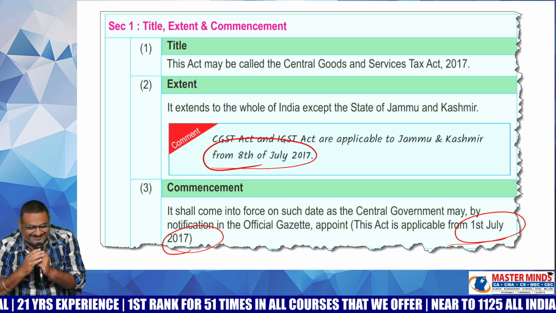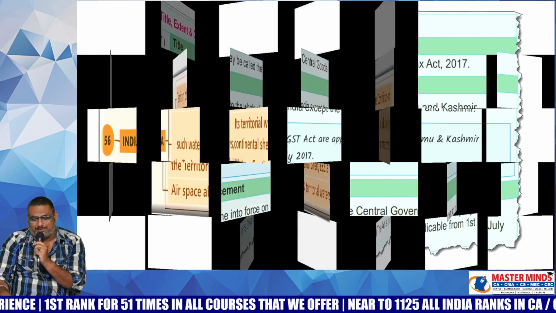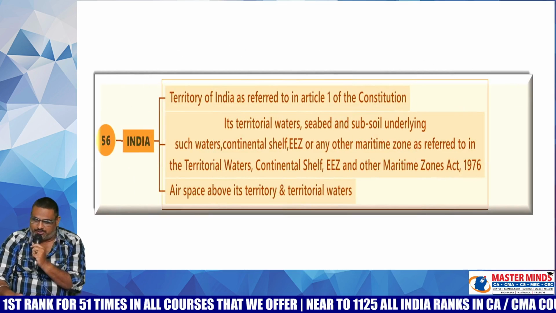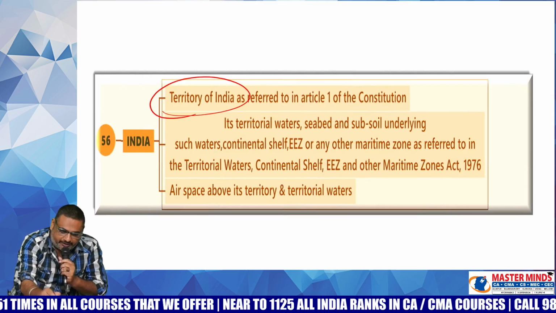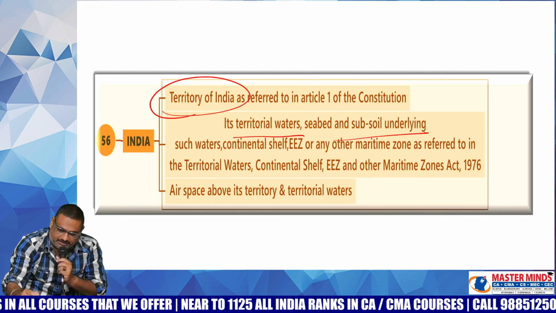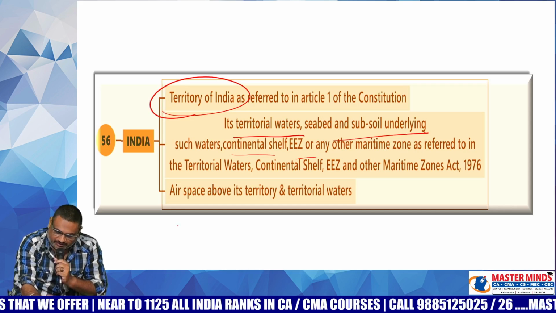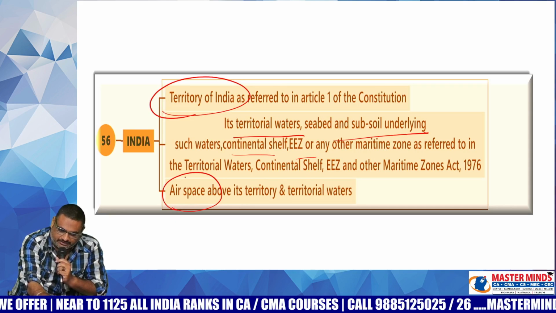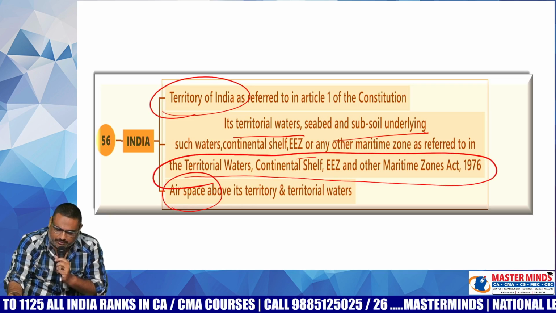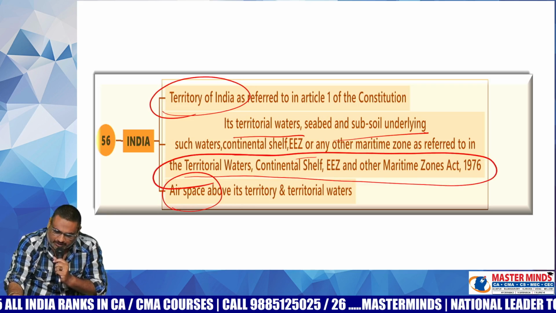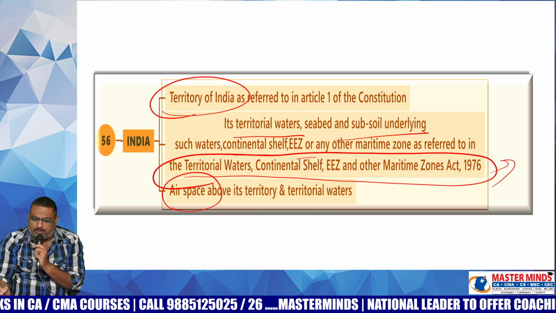Okay, fine. Now the point is here. What is meant by the word India? As per Article number 1 of the Constitution, what you said is to some extent true. The territory of India, territorial waters, seabed and subsoil underlying such waters, continental shelf, exclusive economic zone, and airspace above it is treated as India. This is the act name: Territorial Waters, Continental Shelf, Exclusive Economic Zone, and other Maritime Zones Act 1976. This is called India.